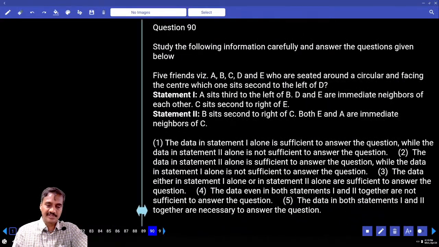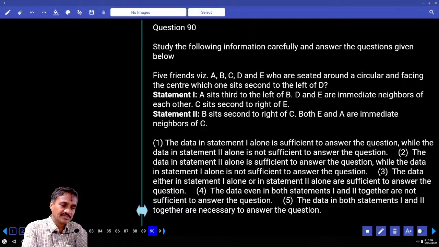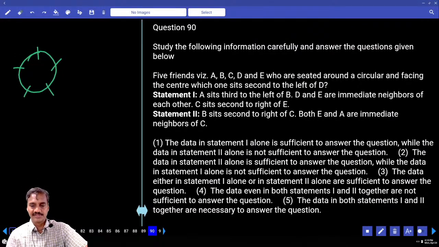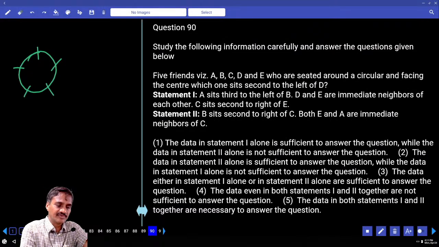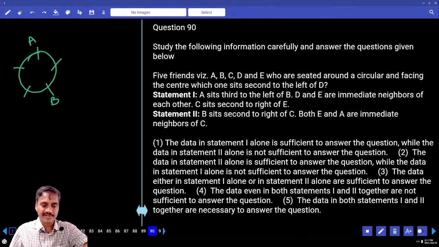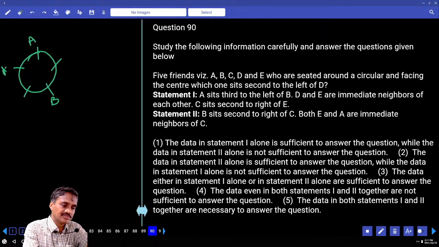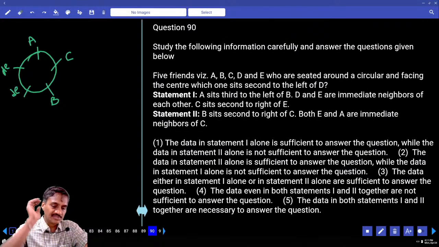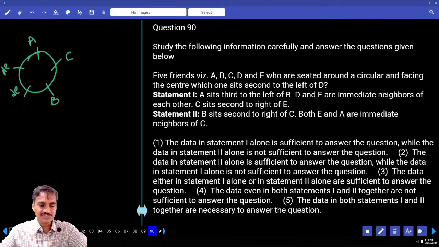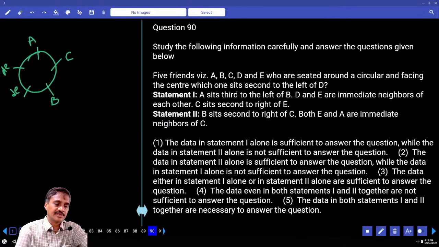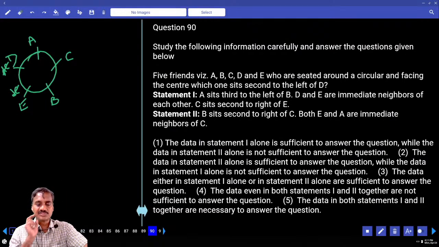And 5 friends were there, A, B, C, D and E seated around a circular table and facing the center. Now 5 persons are there, they are seated around a circular table facing towards the center. Then which one sits second to the left of it? A is second to the left of B, B is here, A is second to the left. And D and E are immediate neighbors of each other. D and E will be here. Then who is the person? C will be here. And C is seated second to the right of it, then E will be here. And if E is here, D will be here. Then who sits second to the left of it?